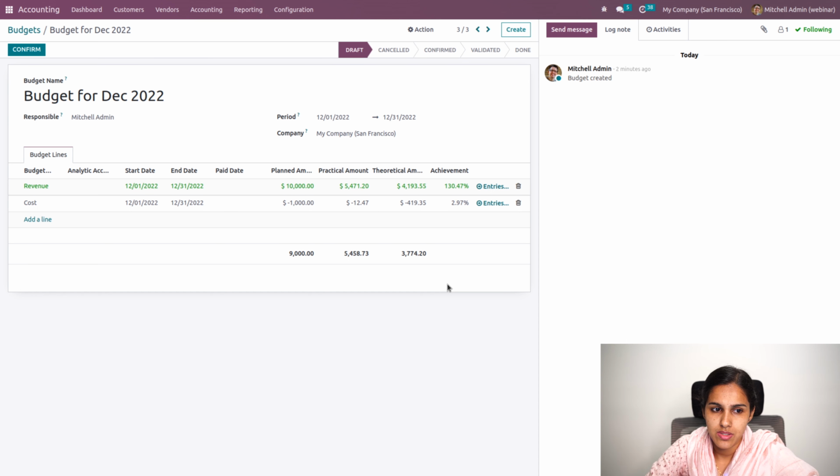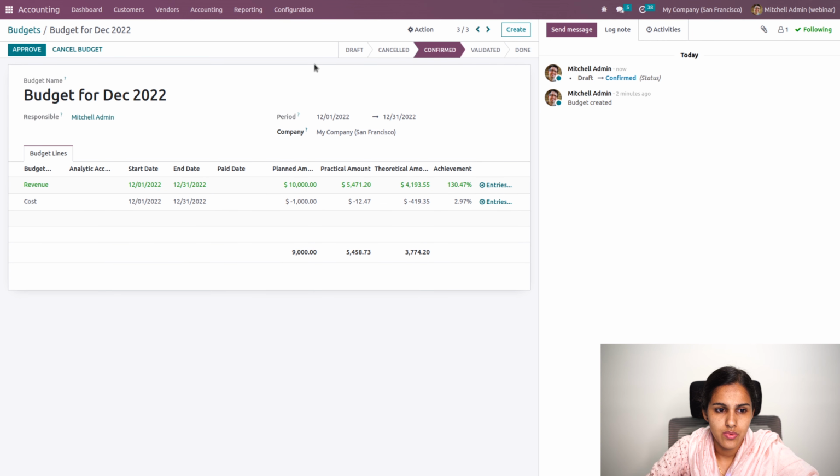When I'm confirming this budget, it will be moved to confirmed, and based on the achievement between this period, I'll be creating different transactions. Based on the transactions, whatever amount I've practically achieved and what the achievement is, I'll be able to decide whether I need to continue with this budget or cancel it.